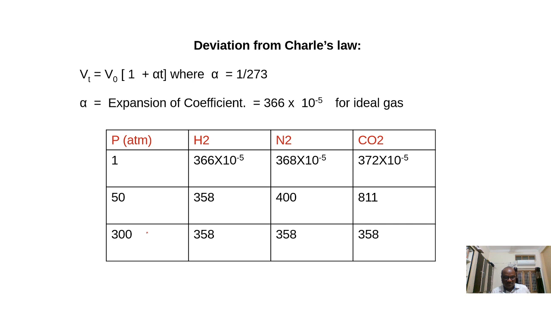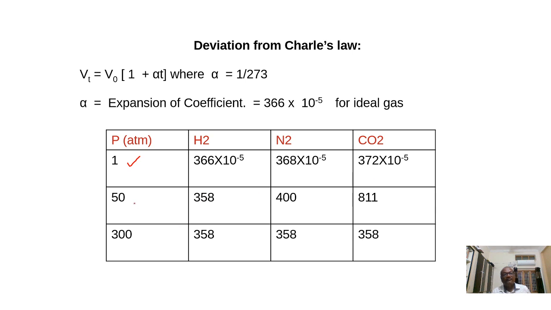Now we can see the value of this alpha for different gases. Under low pressure, that is at 1 atmosphere, in case of hydrogen it is 366 into 10 power minus 5, nitrogen 368 into 10 power minus 5, carbon dioxide 372 into 10 power minus 5. They are close to the alpha value, 1 by 273.